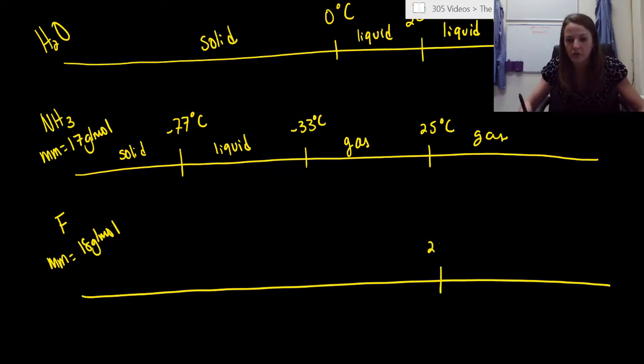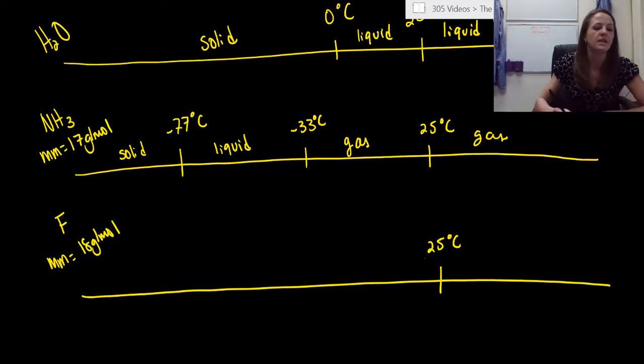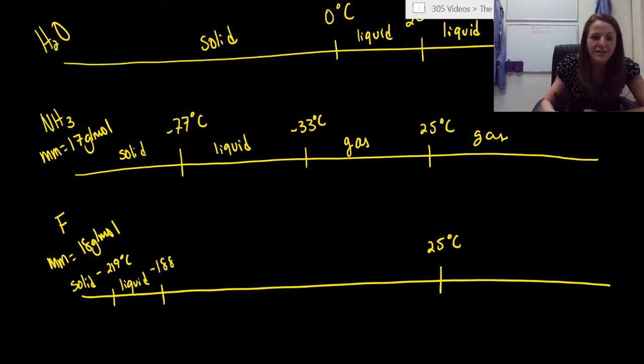So room temperature, 25 degrees Celsius. We always want to know relative to room temperature. The melting point of fluorine is negative 219 degrees Celsius. So below negative 219, it is a solid. After negative 219, it's a liquid. But right then, right at negative 188 degrees Celsius, it immediately pops and turns into a gas.